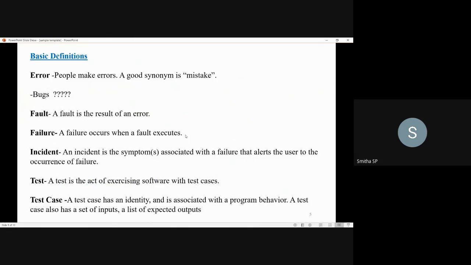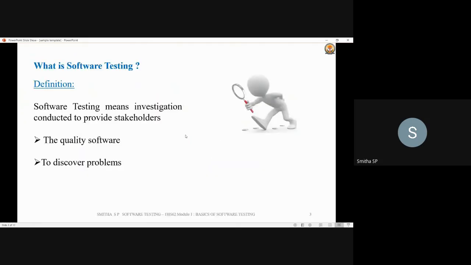Before this, we discussed what software testing is, right? So software testing is an investigation which you conduct to provide the stakeholders a quality software and to discover whether problems are there in the software or not, so that you can provide good quality software to the stakeholders or the customers, right? Then why do we need to test the software? Why do you have to carry out software testing?